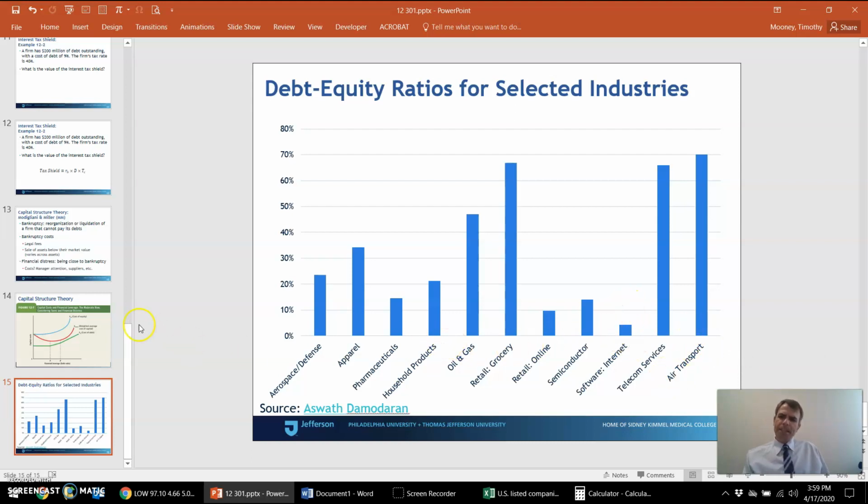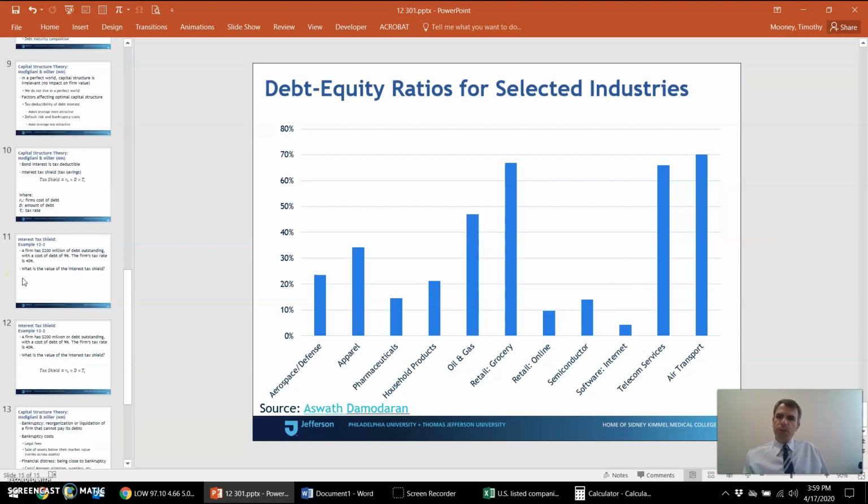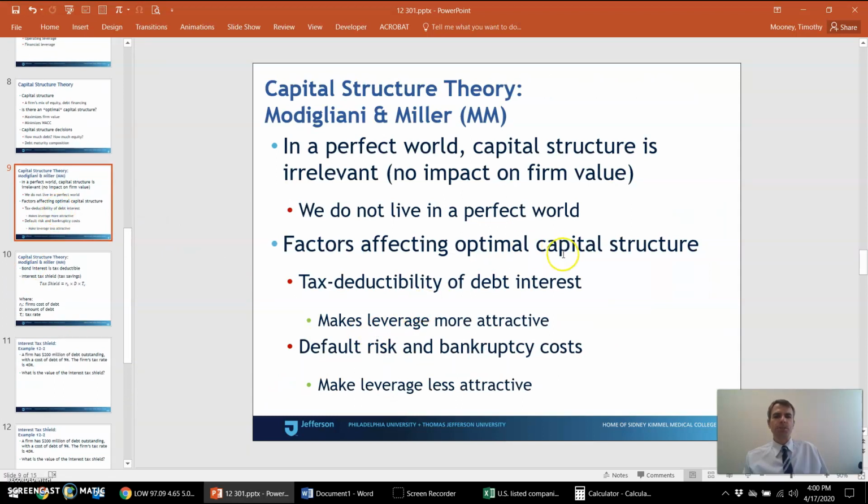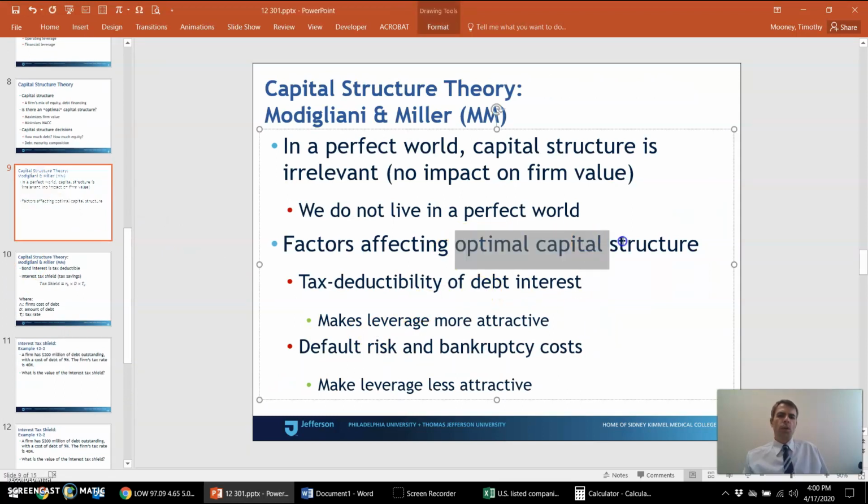So the main thing to take away from this video is the trade-off between tax benefits and bankruptcy costs in terms of firms choosing the optimal capital structure, how much leverage to use. Like I said, there's a lot more to this.